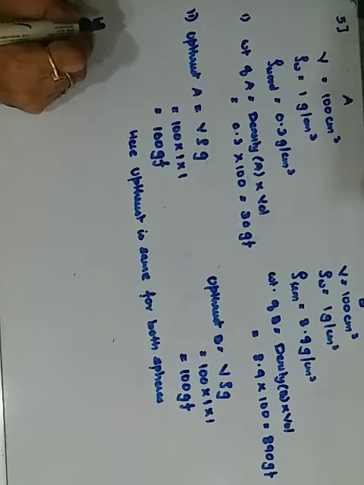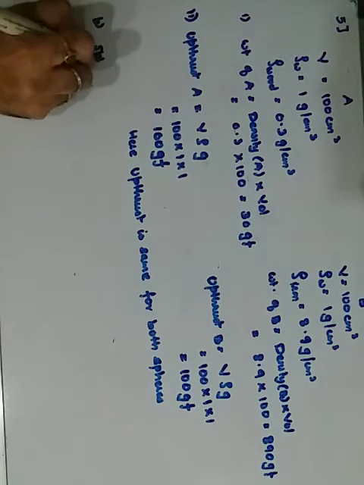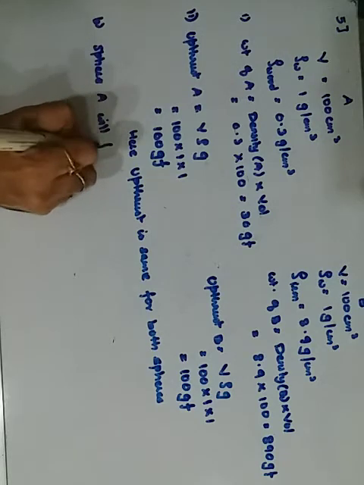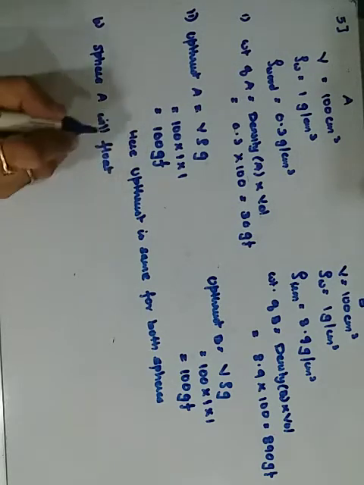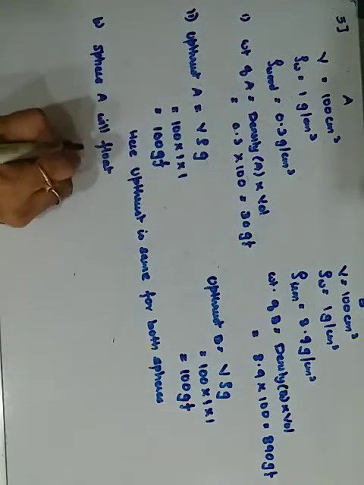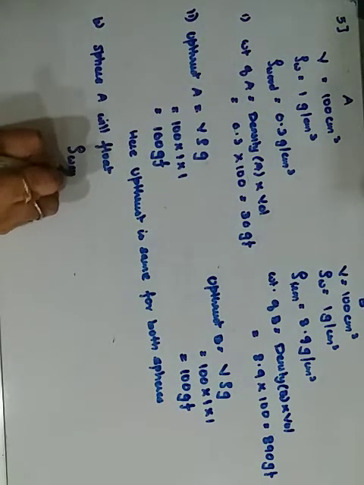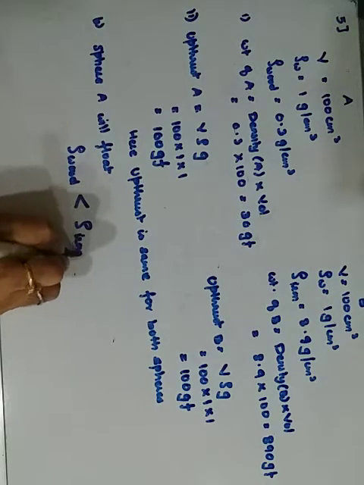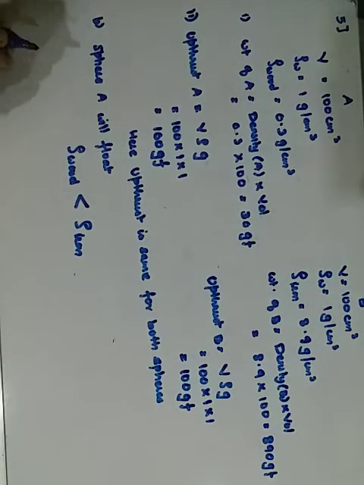Which sphere will float? Here the sphere A will float. Why? Here you look at the density. The density of wood is less than the density of iron, and therefore sphere A will float, which is made up of wood. बस इतना reason लिखना है आपको. Getting it?